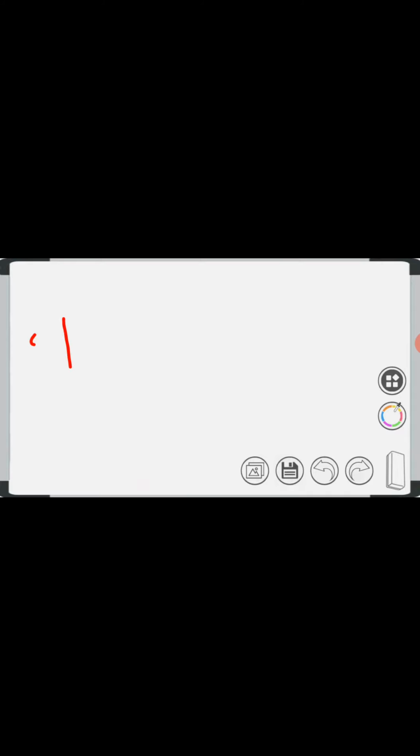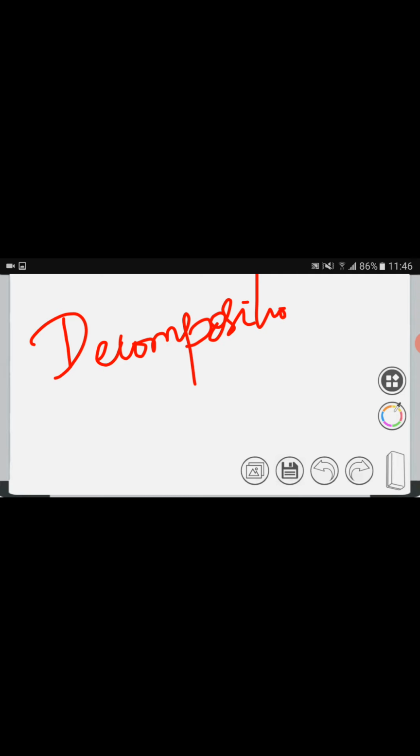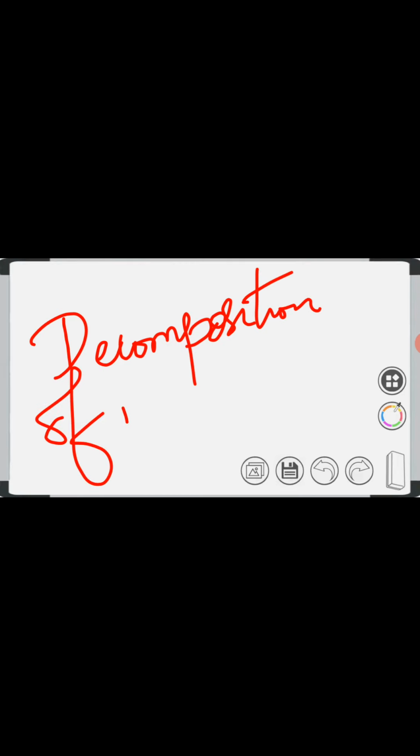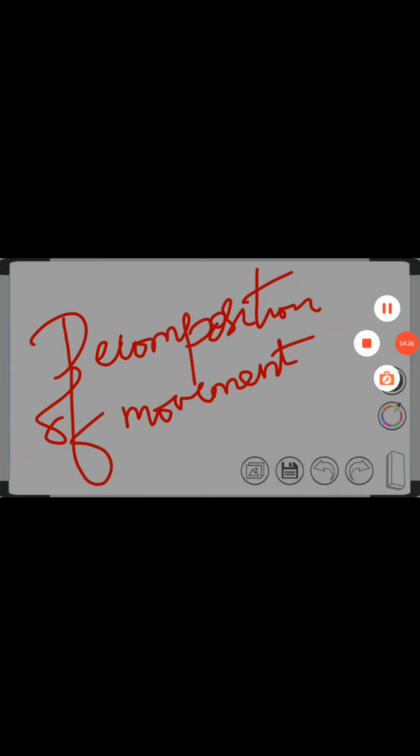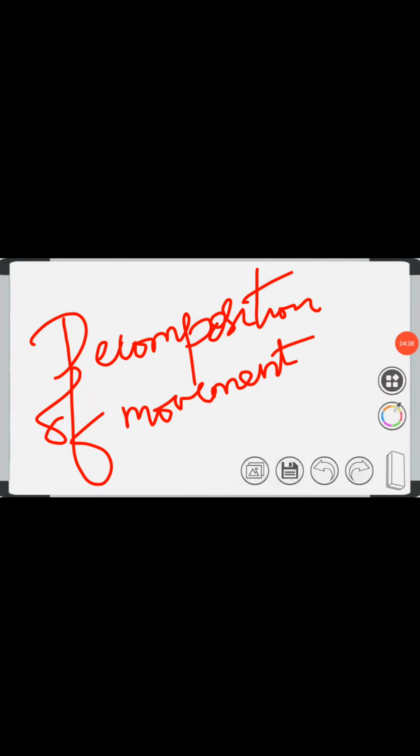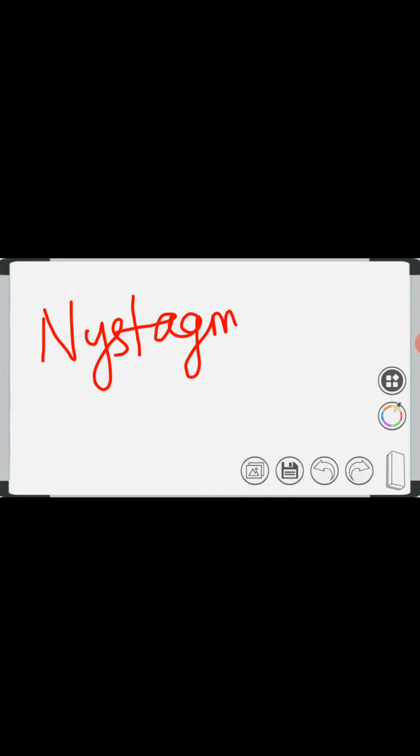The next feature is decomposition of movement. So decomposition of movement means the movements are dissected into individual components and they are carried out in each joint at a time. Movements cannot be performed in multiple joints, they can be performed only at one joint at a time. The next feature of ataxia is nystagmus. So nystagmus means the to and fro movements of eyeball.